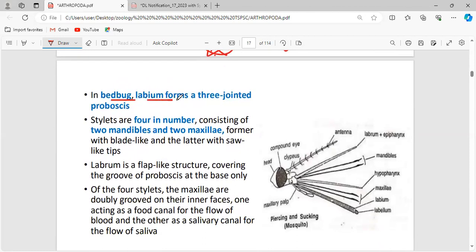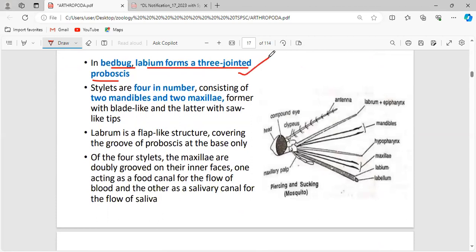And in bedbug, the labium forms a three-jointed proboscis. Stylets are four in number, consisting of two mandibles and two maxillae. The mandibles are blade-like, and the maxillae have saw-like tips. By this structure, they are going to chew the food.